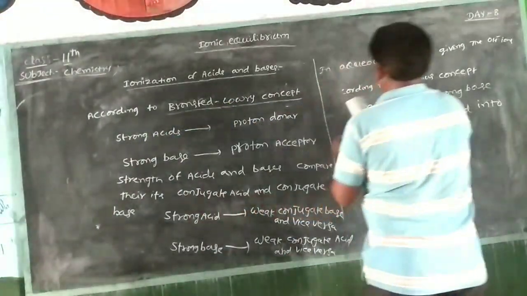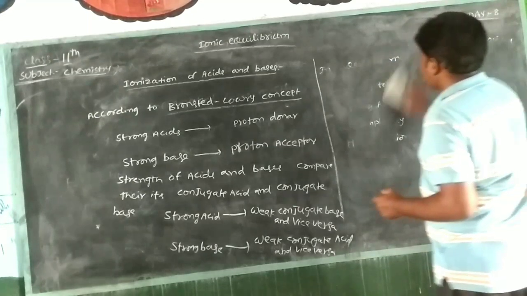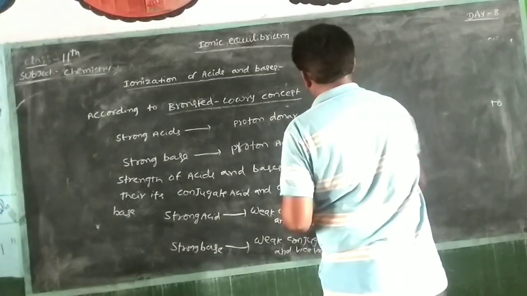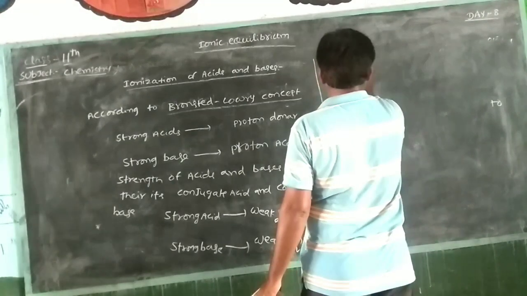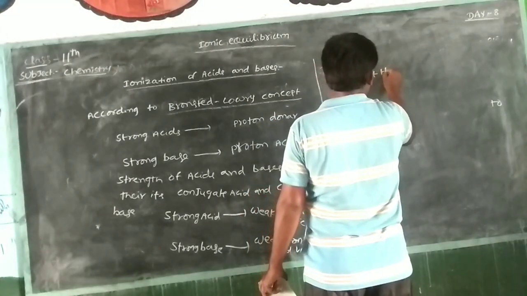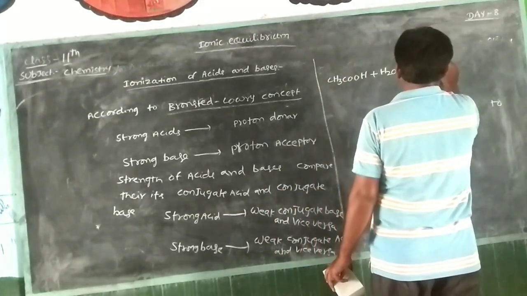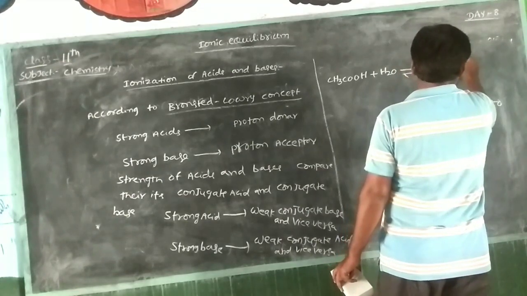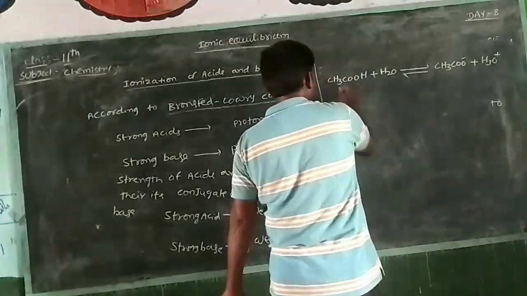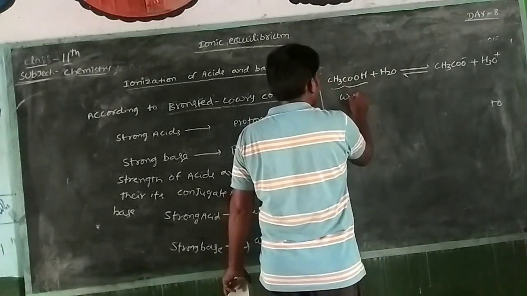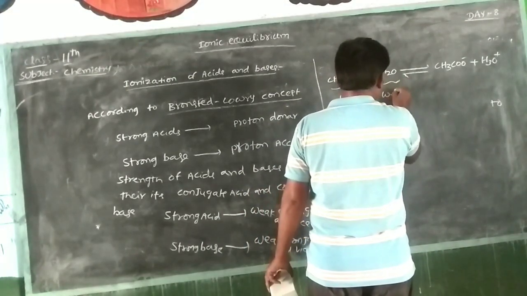Okay, for example, CH3COOH reacts with water in a reversible reaction, giving CH3COO minus plus H3O plus. Listen carefully. Acetic acid is a weak acid and H2O is a weak base.